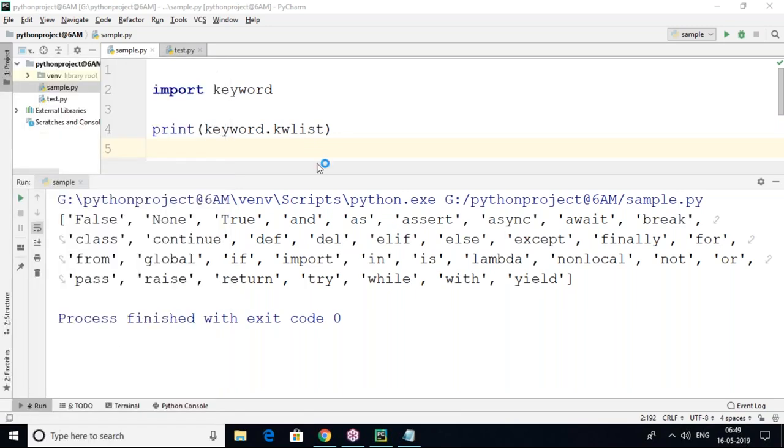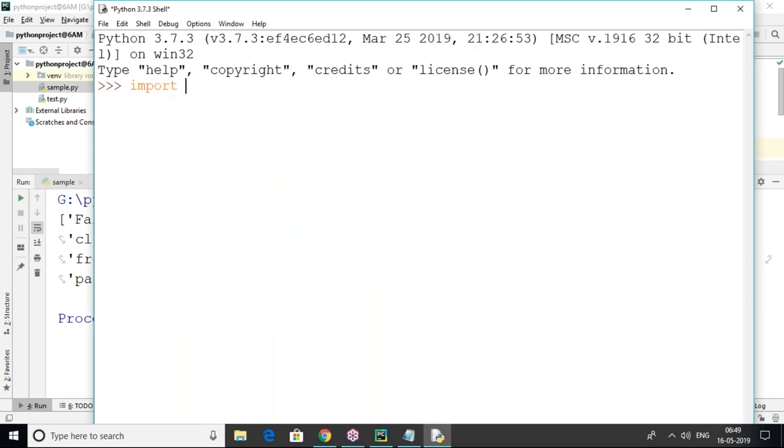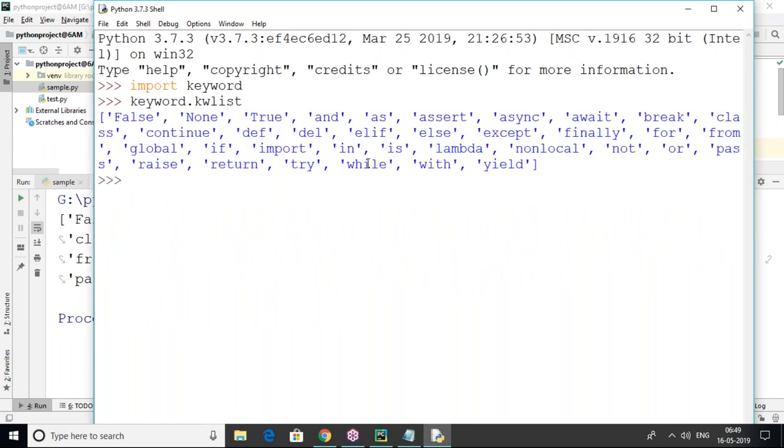So it is script mode only. For example, is there any possibility? Now you can see this import keyword. Then what I want to do, keyword dot kwlist I'm using. So we got the keyword list here also. It's no problem. Even in the command prompt it will work, no problem at all. So this is what we can call the keyword list.